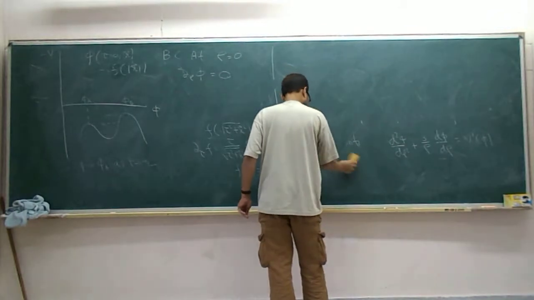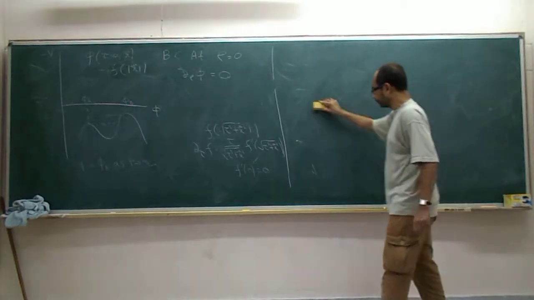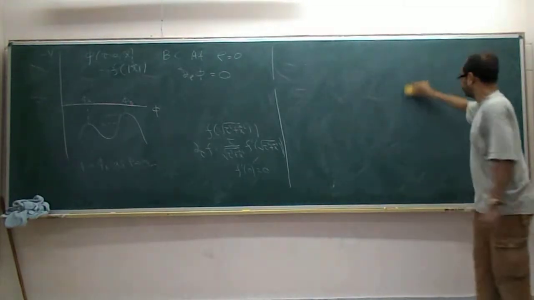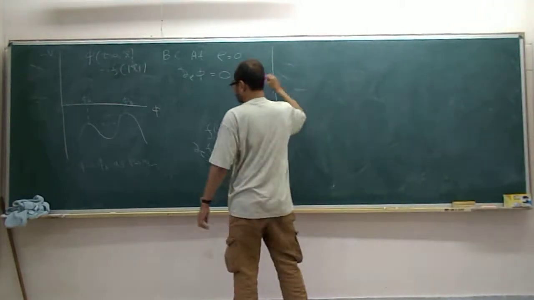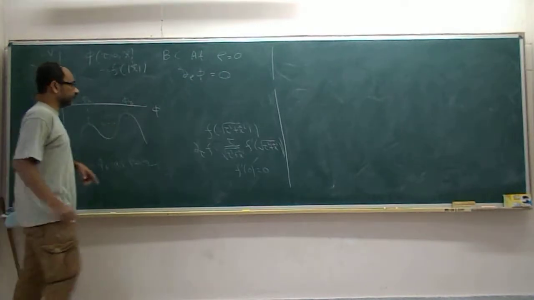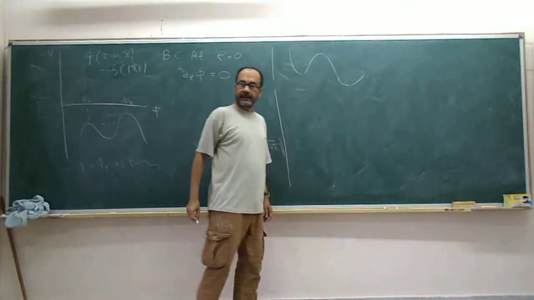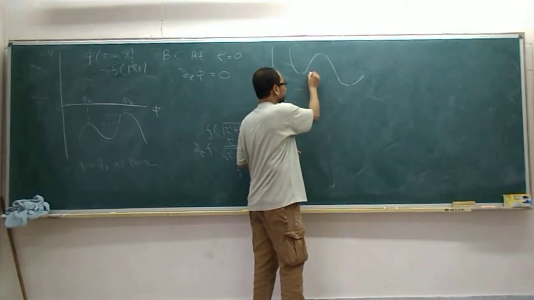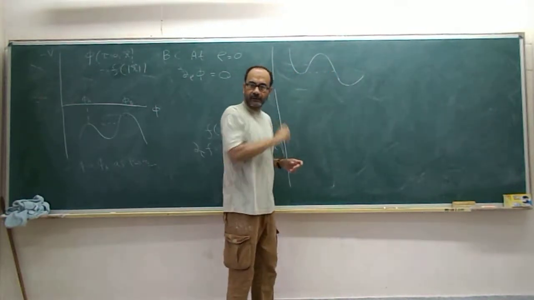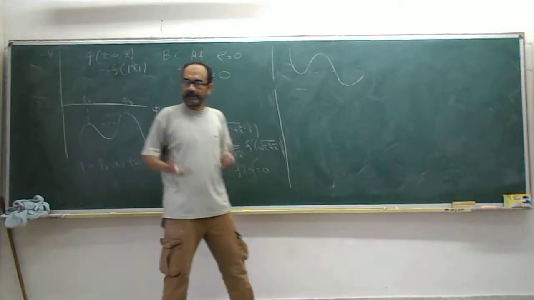Yes, the information of the true vacuum phi b, does that enter through the boundary condition? No, that never enters, and the reason is the same as for this potential. Even in the one-dimensional case, suppose you have a potential like this. If you are here, all that matters is that you have to tunnel here. Once you have tunneled here, then classically you roll down to the true vacuum. So that's why the information about the true vacuum never enters directly.